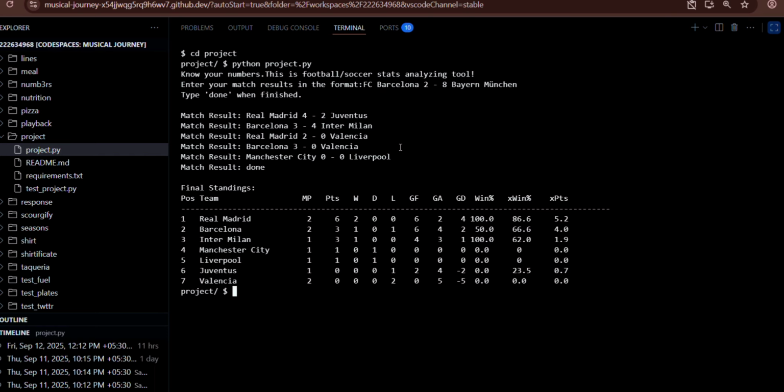As you can see, it generated a detailed table where it's given total number of matches played, points, win, draw, defeats, goal differences, etc. And also the advanced statistics part, which is expected win percentage and expected points. Expected win percentage is simply the percentage of matches the team is expected to win based on how many goals they have scored and conceded using the Pythagorean formula. As for expected points, it is simply the points a team should have earned based on their expected win percentage and the number of games they have played.